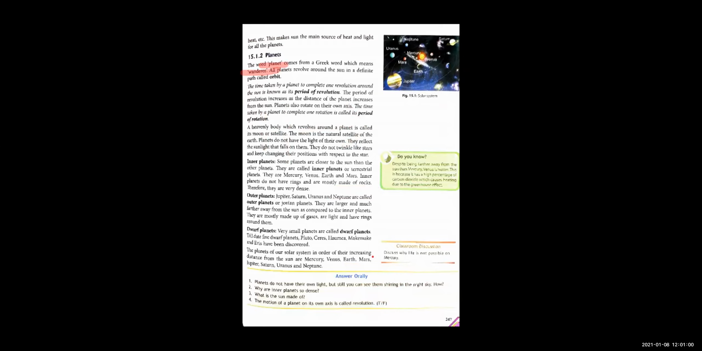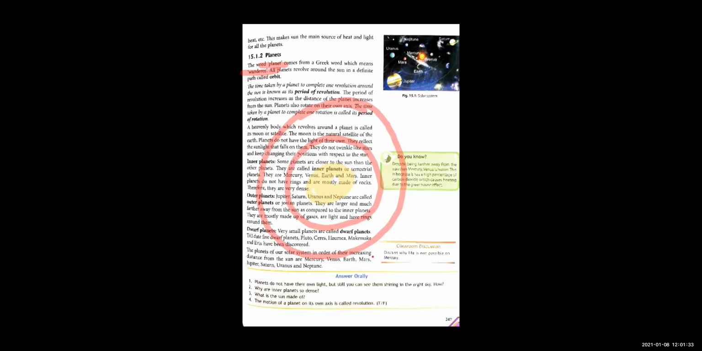So all these planets are revolving around the Sun in a fixed path. एक उनका रास्ता fixed है. उस रास्ते को हम बोलते हैं orbit. उस रास्ते को हम क्या बोलते हैं? Orbit. So the planets revolve around the Sun. This yellow is your Sun. The planets are revolving around the Sun in a fixed path, and that path is known as orbit.